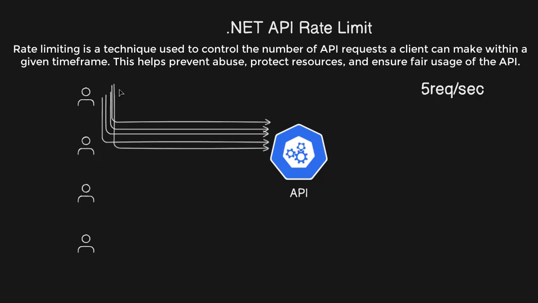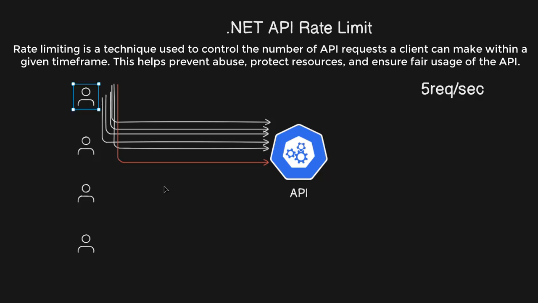And suppose this user sends a 6th request. This request is going to be declined by the API because we set the rate limit of 5 requests per second. So the API allows only 5 requests per second. The rate limit middleware accepts only 5 requests per second.